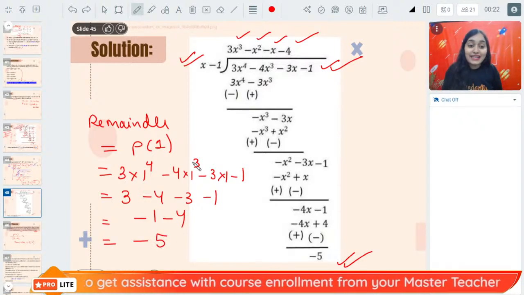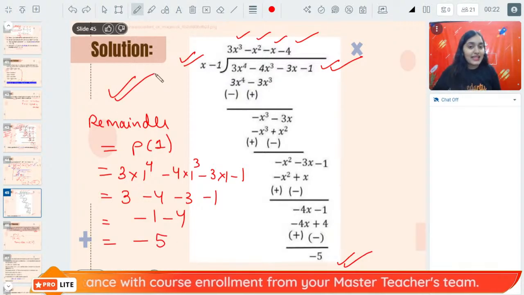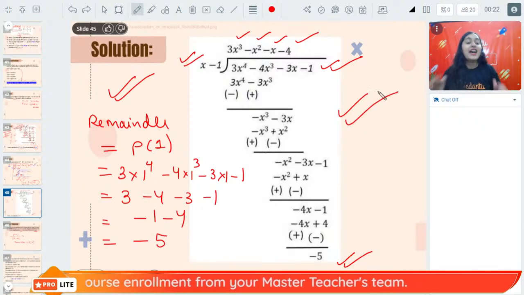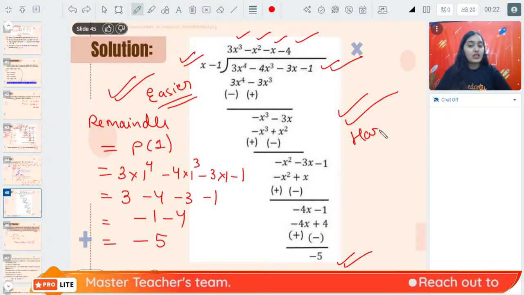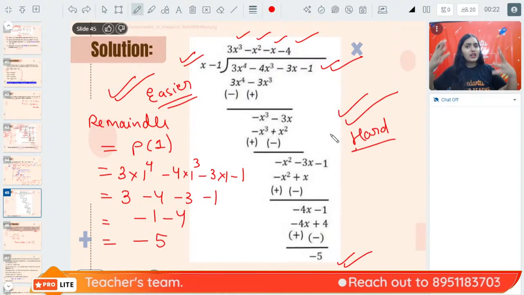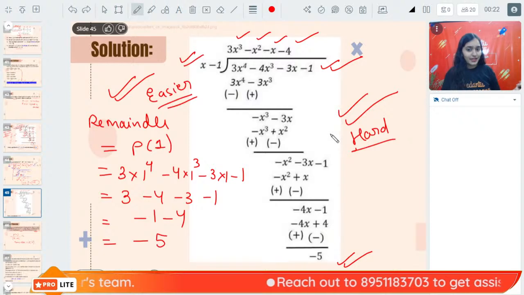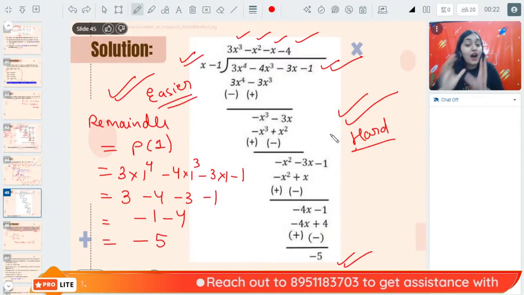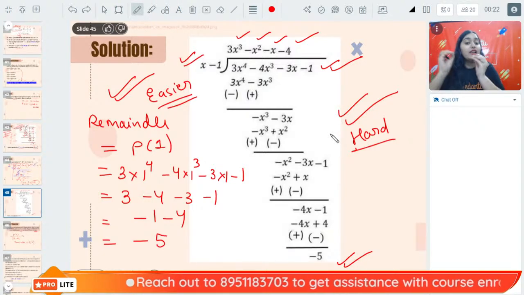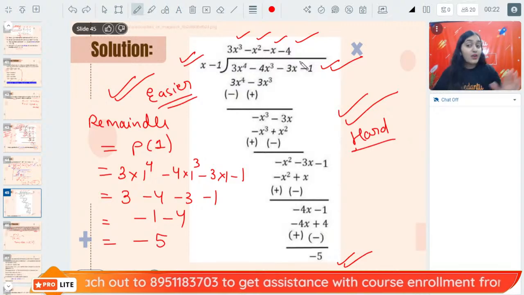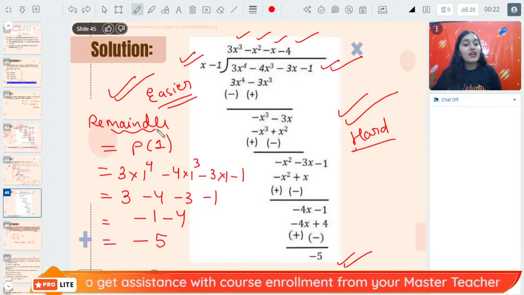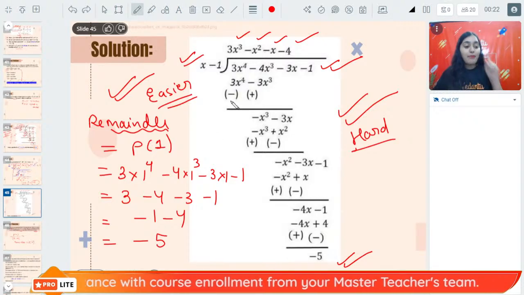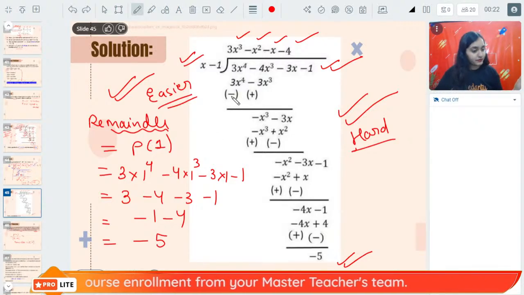So which one is easier? Is this method easy or is this method easy? Of course, remainder theorem is easier as compared to the long division method, because the long division method is a very long method, right? So without actually doing long division, without dividing the polynomial, you can directly know the remainder of the division by the remainder theorem. Okay.